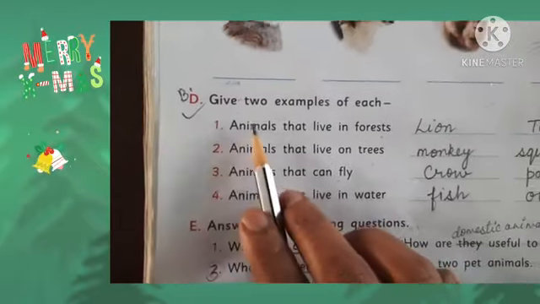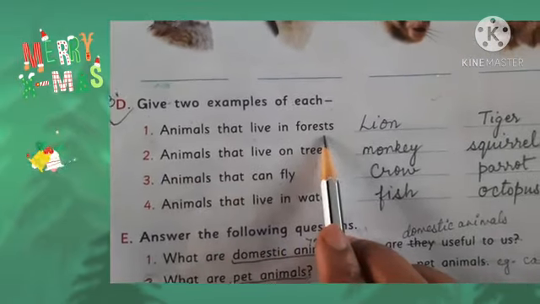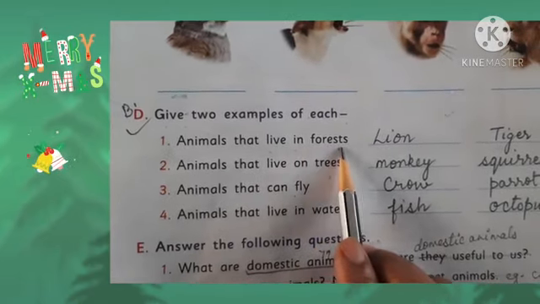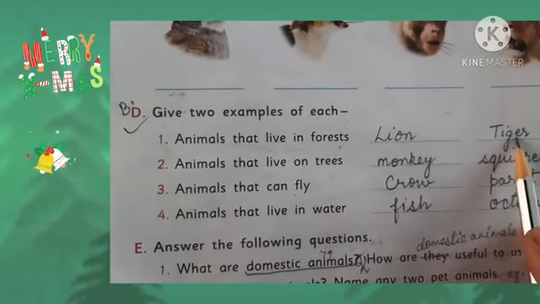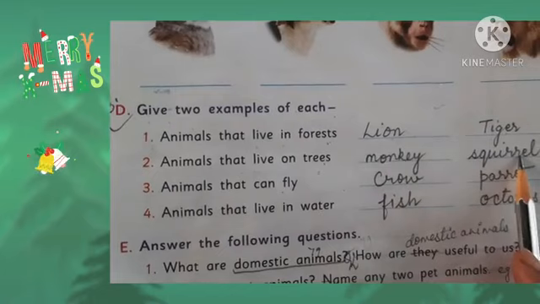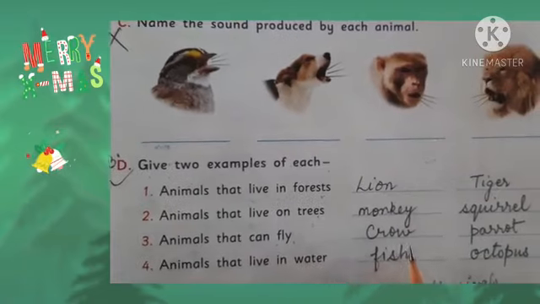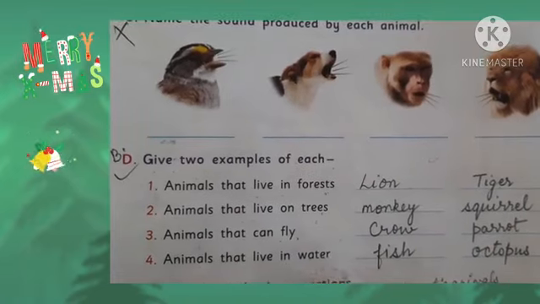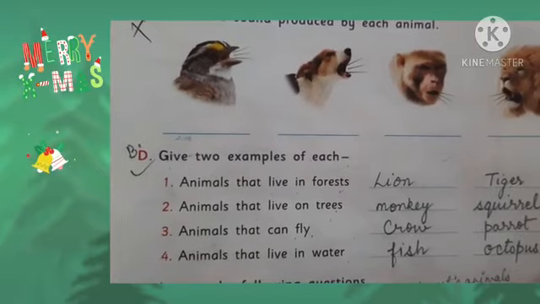Question number D. Give 2 examples of each. Animals that live in forest. Which animals can live in the forest? We have to write 2 examples. The first one is lion, tiger. Animals that live on trees: monkey, squirrel. Animals that can fly: crow, parrot. Animals that live in water: fish and octopus. So we have completed the book exercise here.